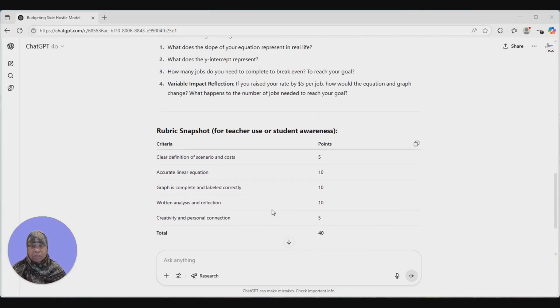What you can do as a teacher is let students choose between 2 or 3 real-world options. You can require written reflection alongside their computation, and you can use their responses to connect math to meaning. The mindset change we want to think about here is math isn't just about numbers, not just solving for X. It's about patterns and predictions and decisions. And when students use math to explain their world, cheating becomes impossible and learning becomes real.